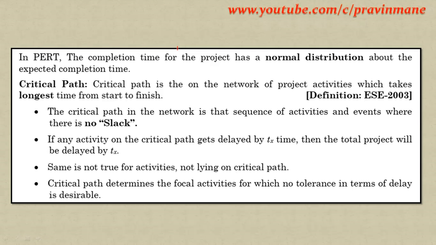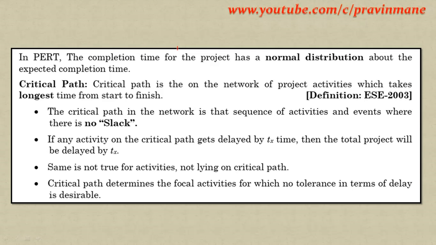Critical path, this question was asked. The critical path is the longest path in the network, from start to finish. The critical path in the network is the sequence of activities and events where there is no slack. Slack here means float or extra time. So whatever time is given, in the same time the activity should be finished. If any activity on the critical path gets delayed by some time, then the total project will be delayed, as the critical path is the longest path.